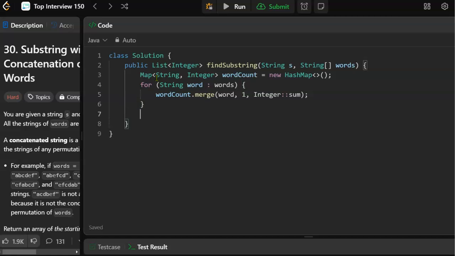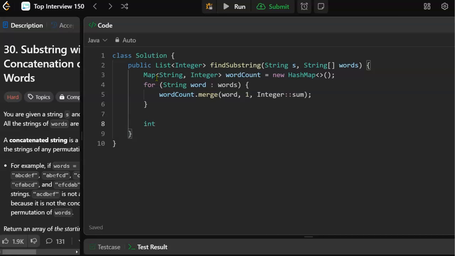All right. Now we need some variables here. So let's do string length is the length of the input string. Let's do num of words is the number of words. So that's the input array. The word length, they're all the same. Whoops, that needs to be int.